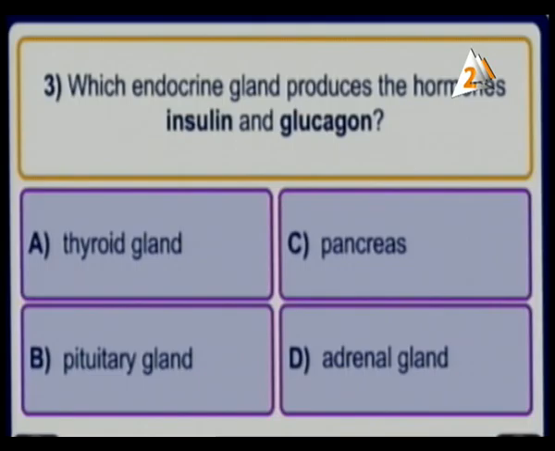Letter C, pancreas. Letter D, adrenal gland. Insulin and glucagon come from the pancreas. Excellent. Why? Because the pancreas is responsible for controlling the level of sugar, the level of glucose. So here, glucagon comes out from glucose. It is the keyword of our question.